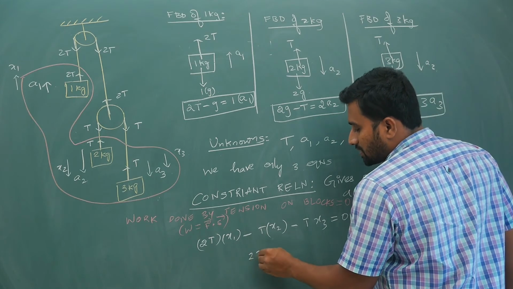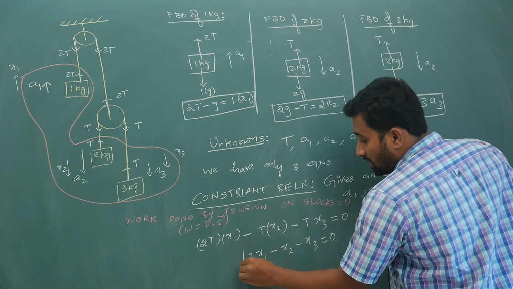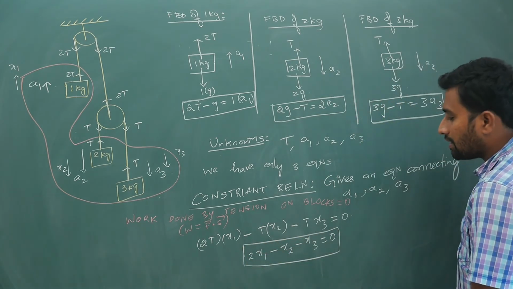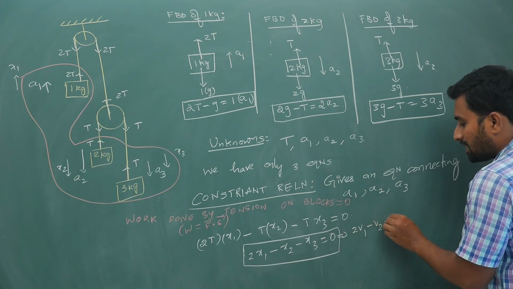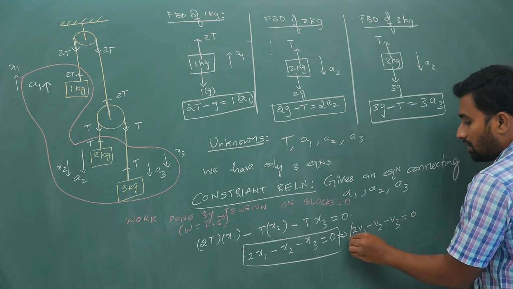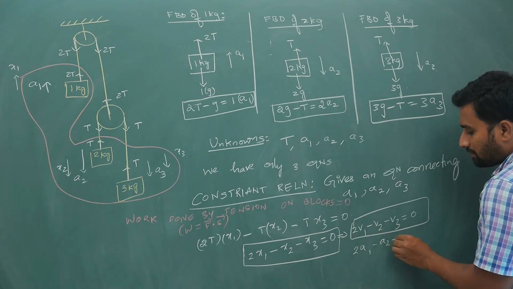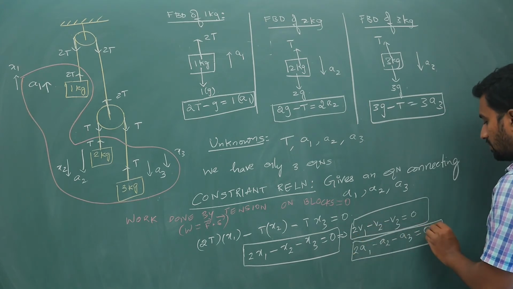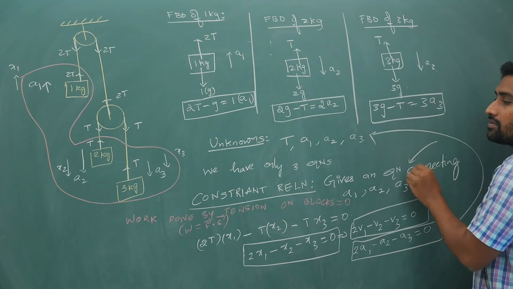Take T out of this equation. 2x1 minus x2 minus x3 is equal to 0. This will give you a relation between displacements. If you differentiate this, you will get velocity: 2v1 minus v2 minus v3 is equal to 0. Differentiate once again, you will get the relation between accelerations. So 2a1 minus a2 minus a3 is equal to 0. That will give you the relation between a1, a2 and a3.